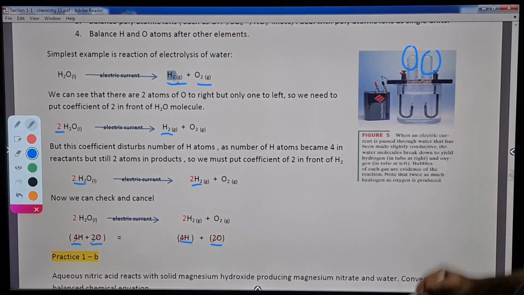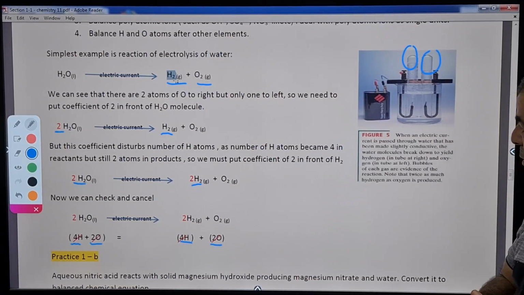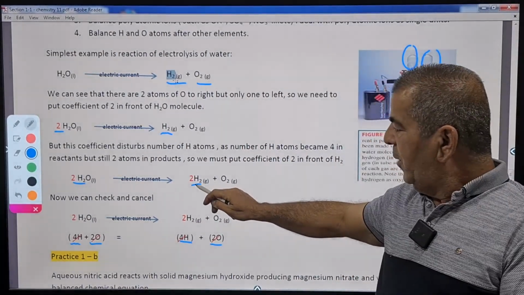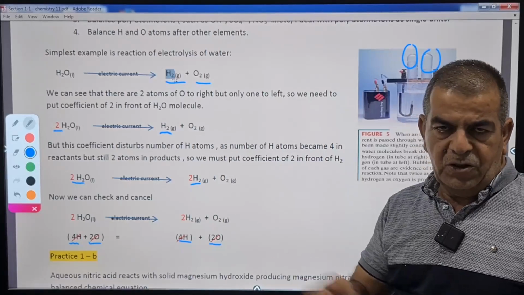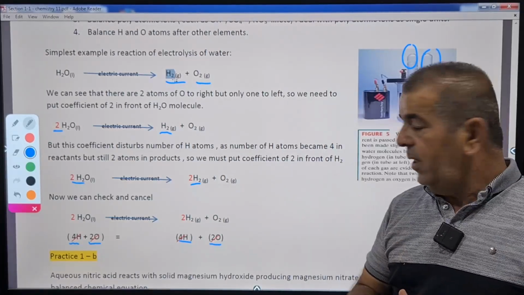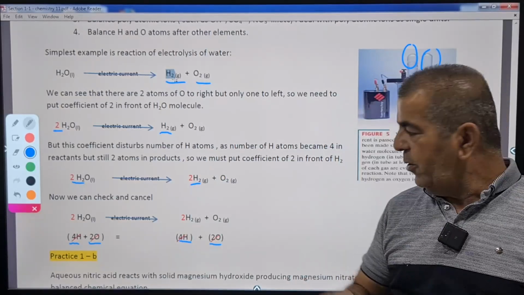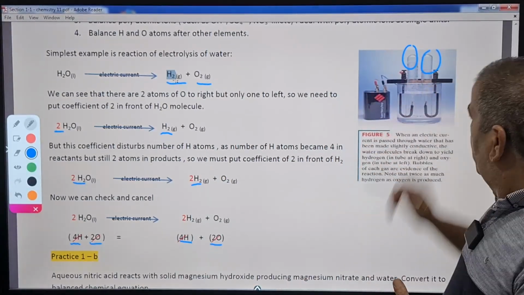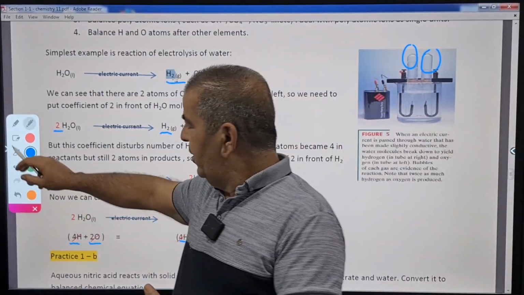You can see that the volume of hydrogen gas is twice that of oxygen. Why? Because we have two molecules of hydrogen for one molecule of oxygen. Despite oxygen being much heavier than hydrogen, the volumes of gases depend on the number of molecules or moles. So the volume of hydrogen is twice the volume of oxygen.